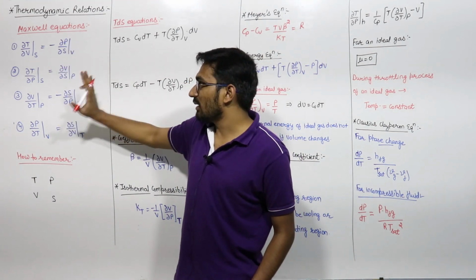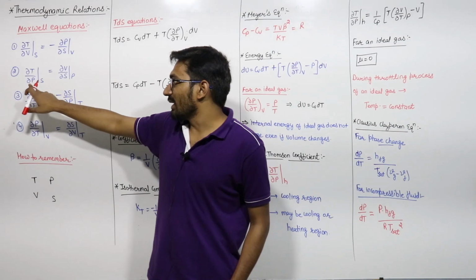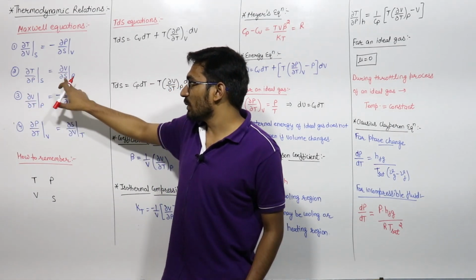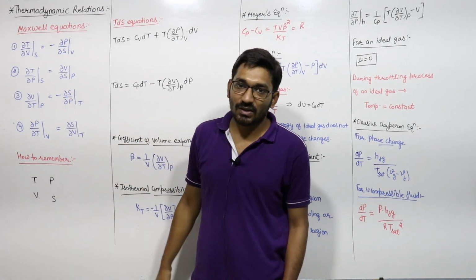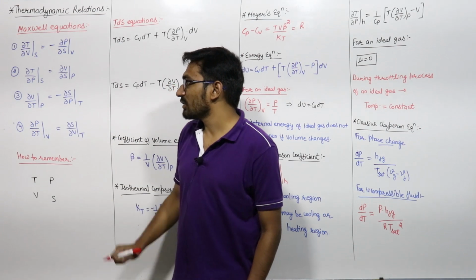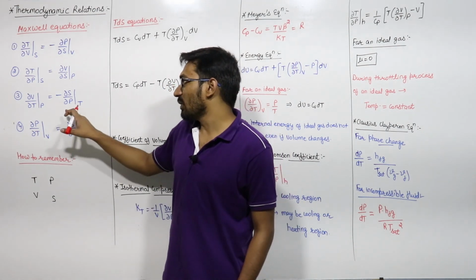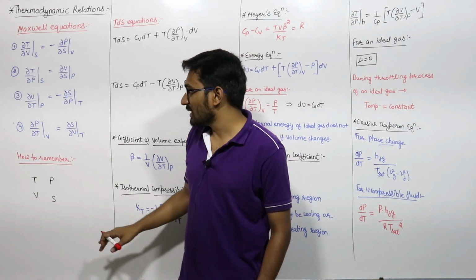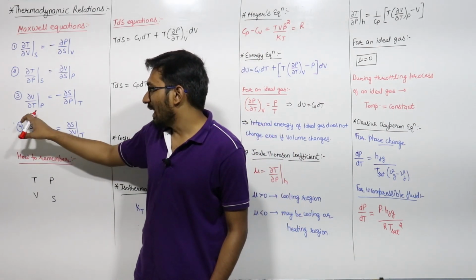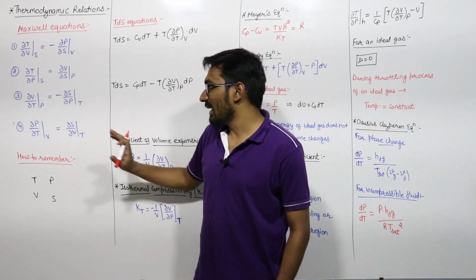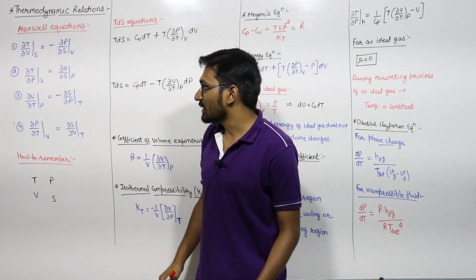I'll just read out all the 4 equations. The second one is del T by del P at constant entropy is equal to del V by del S at constant pressure. The third is del V by del T at constant pressure is equal to minus del S by del P at constant temperature. And the fourth one is del P by del T at constant volume is equal to del S by del V at constant temperature.